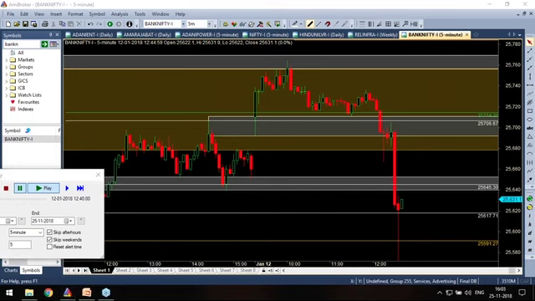Now see this. Whenever a flag limit zone is broken, what will happen, friends? Here price came down, broke the flag limit, came inside the flag limit zone and it retraced. Is it clear, friends? Do you understand what happened here?